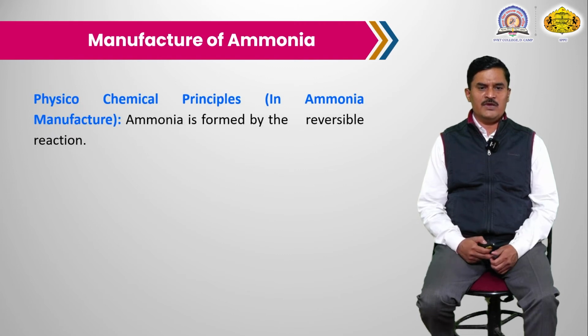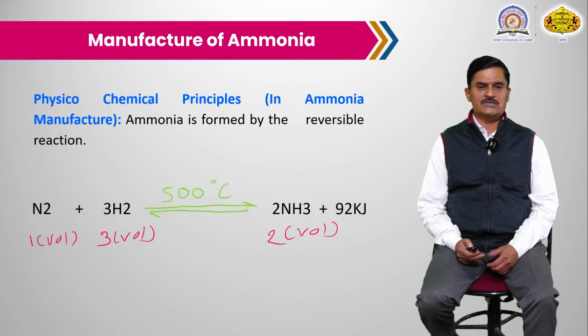Then the physicochemical principles involved in the manufacture of ammonia. If we see the reaction, this reaction is a reversible reaction. The forward reaction is exothermic and the backward reaction is endothermic.